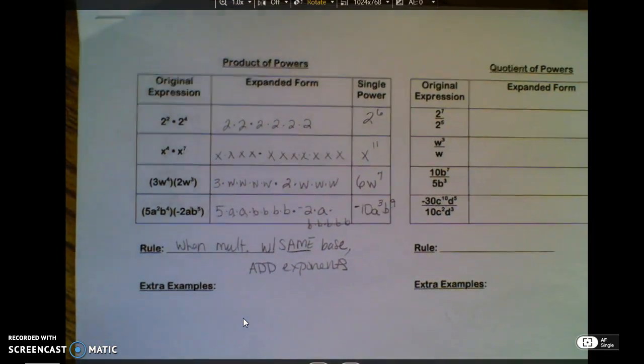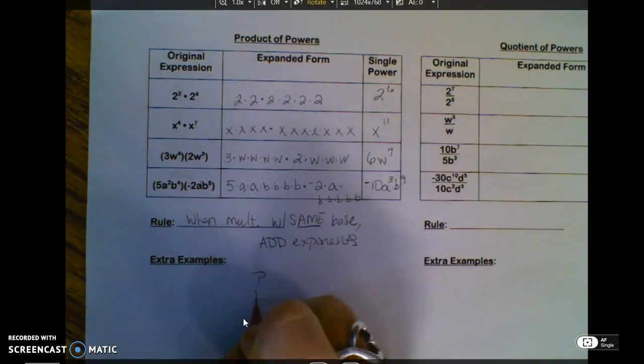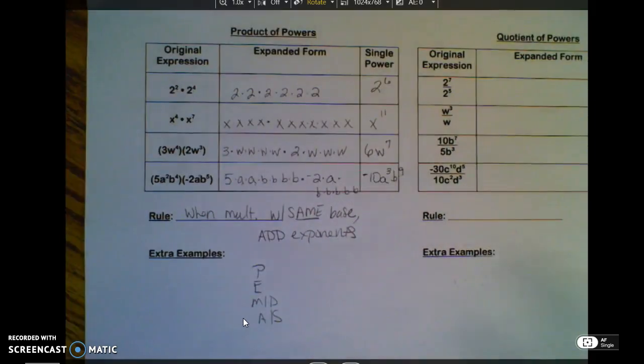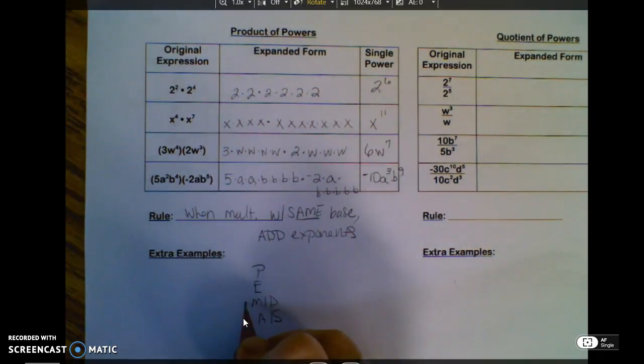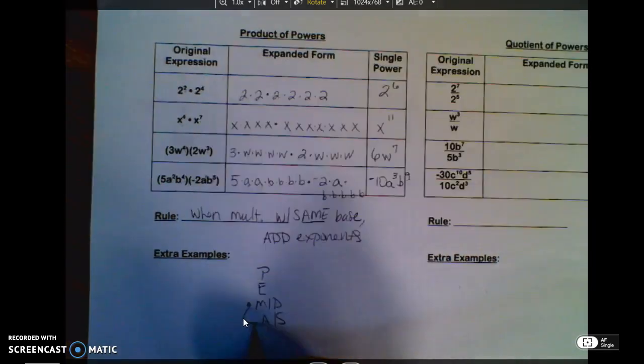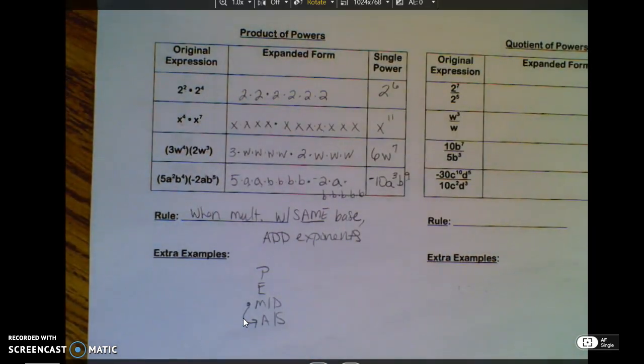Now, a trick that I've taught my students is if you write down PEMDAS this way, and you know that stands for parentheses, exponents, multiplication, division, addition, subtraction. Right now we are multiplying, so when I go to multiplication, one less operation would be to add. That's what I should be doing with its exponents.